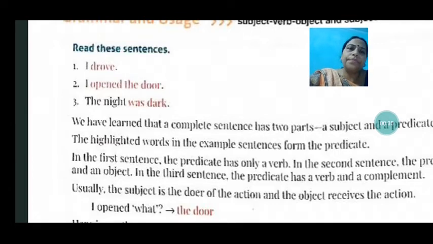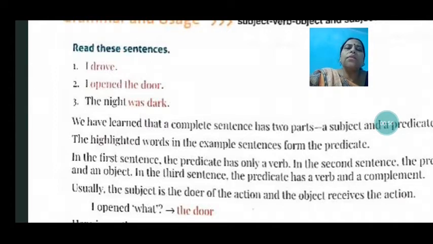First sentence is "I drove," then second is "I opened the door," then third is "The night was dark." So we all know that a complete sentence has two parts. What are they? A subject and the other one is the predicate. The highlighted words in the example sentences form the predicate.